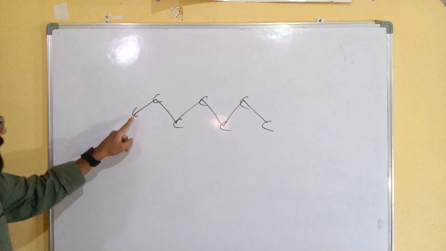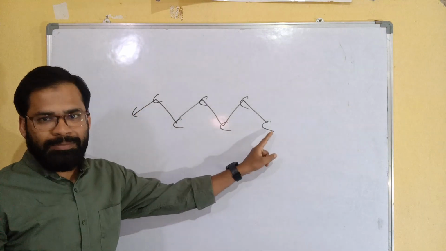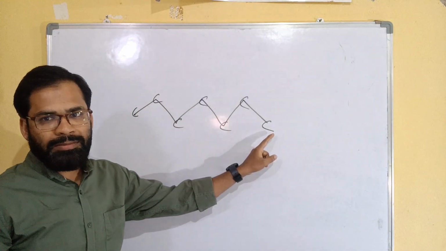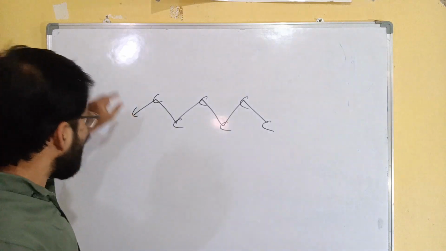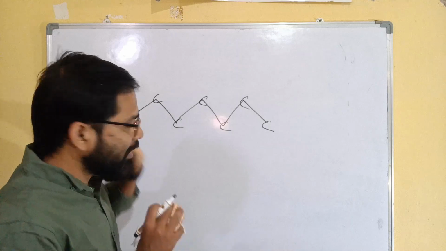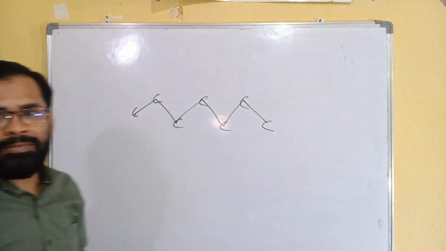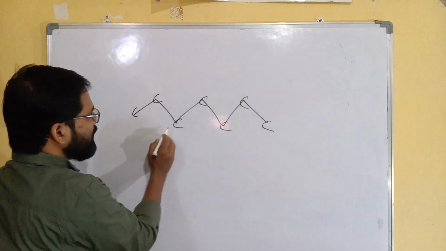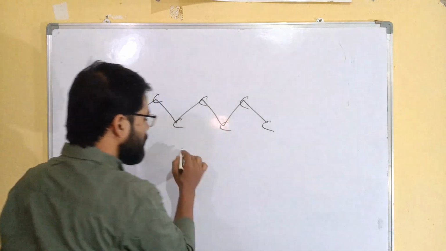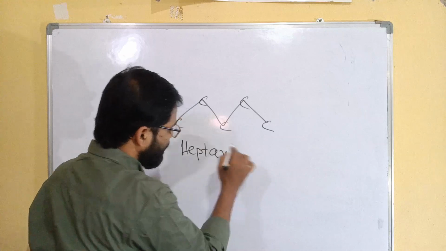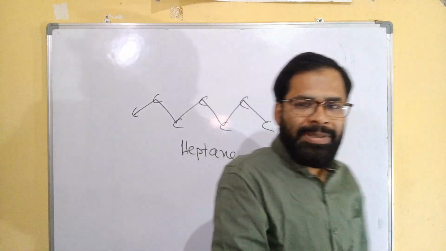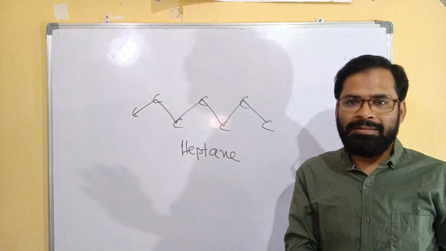Here definitely all are carbon-carbon single bonds. No need to check hydrogen here. Single bonds only are enough to write the name. 1, 2, 3, 4, 5, 6, 7. So hept, ane.